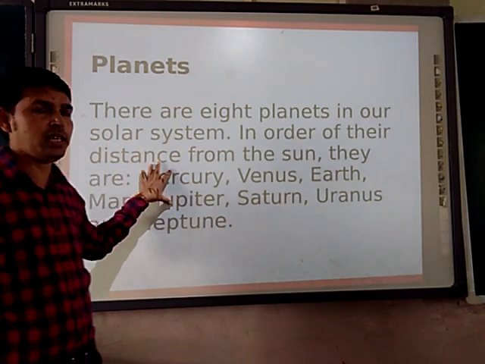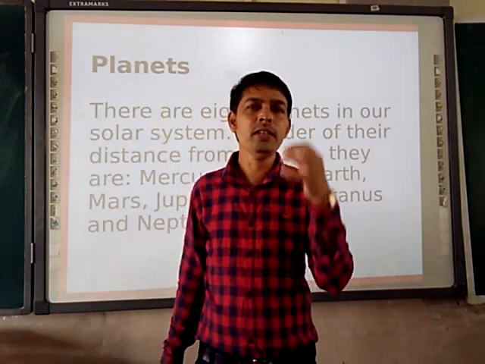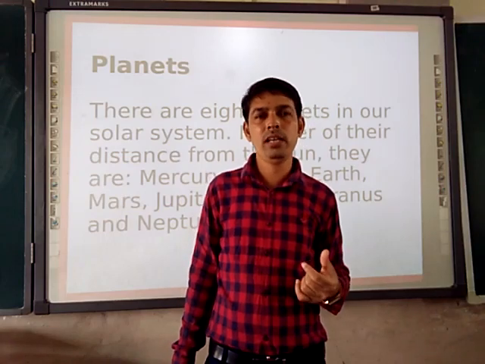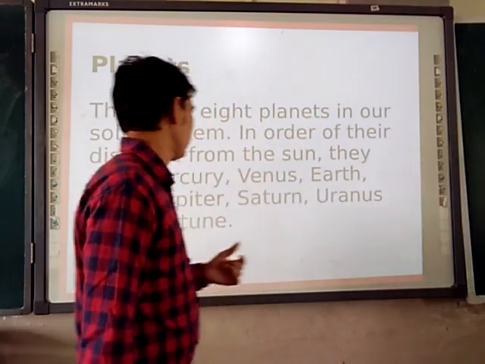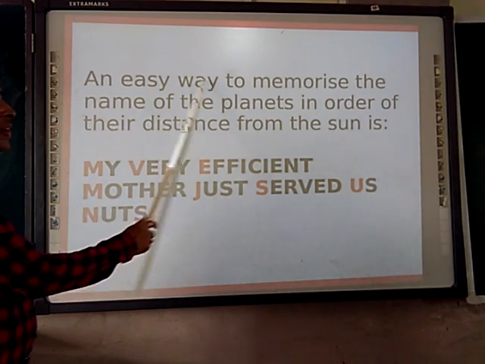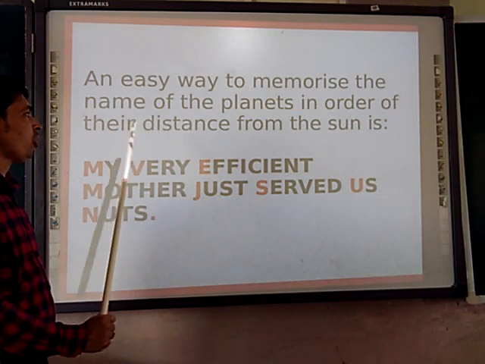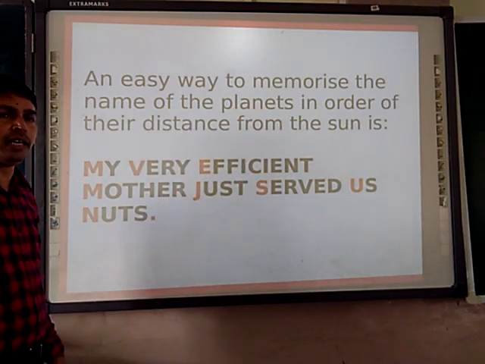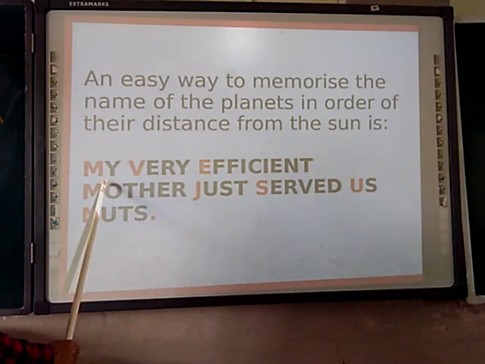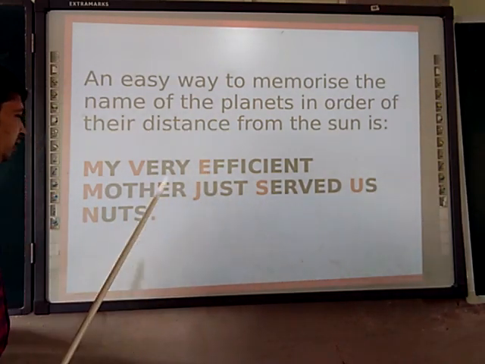We are going to discuss these 8 planets, and I am going to tell you a secret to remember the names of all 8 planets. An easy way to memorize the names of the planets in order of their distance from the Sun is here: My very efficient mother just served us nuts.